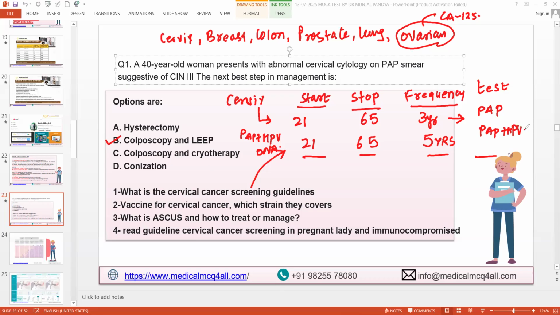If the patient is HIV positive, is there any change in this schedule: start age, stop age, frequency, or name of the test?